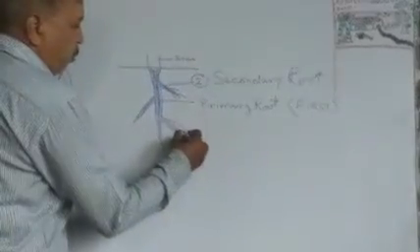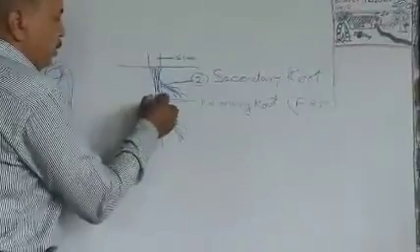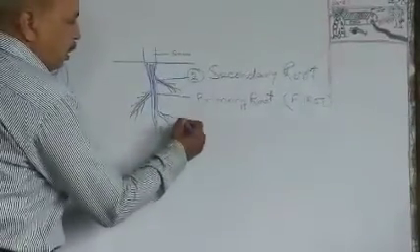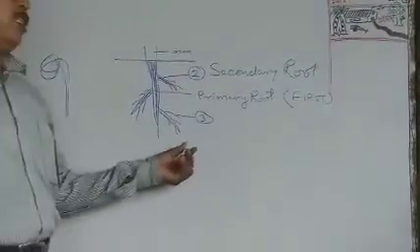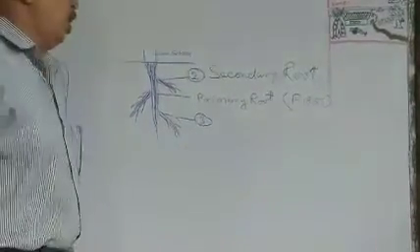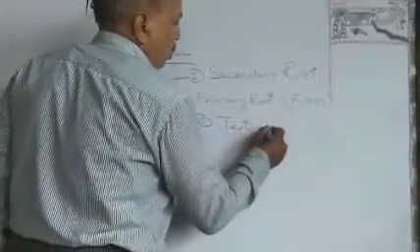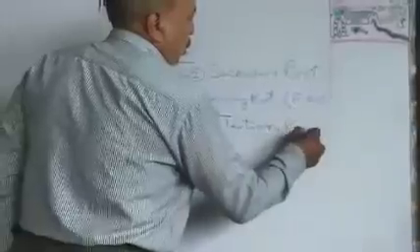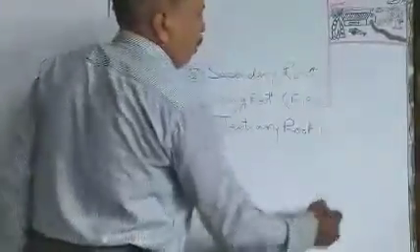So what is the order of growth of this new structure? This is the structure that grew third. So this is the tertiary root.